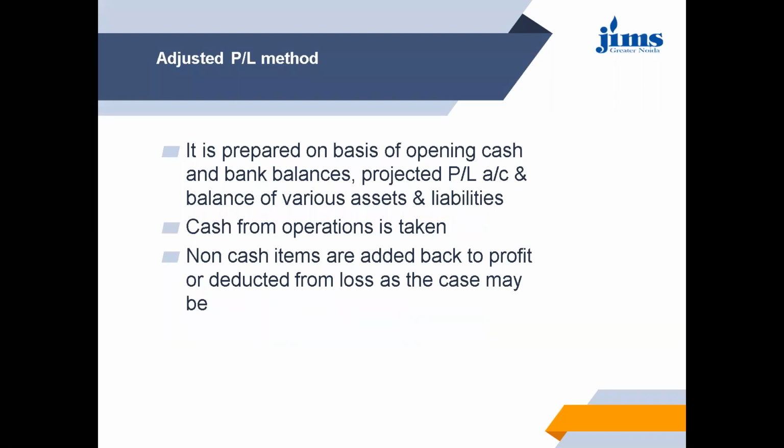Next method is the adjusted profit and loss method. This is prepared on the basis of opening cash and bank balance, projected profit and loss account, and balance of various assets and liabilities. So cash from operations is taken, and non-cash items are added back to profit and deducted from the loss, as the case may be.